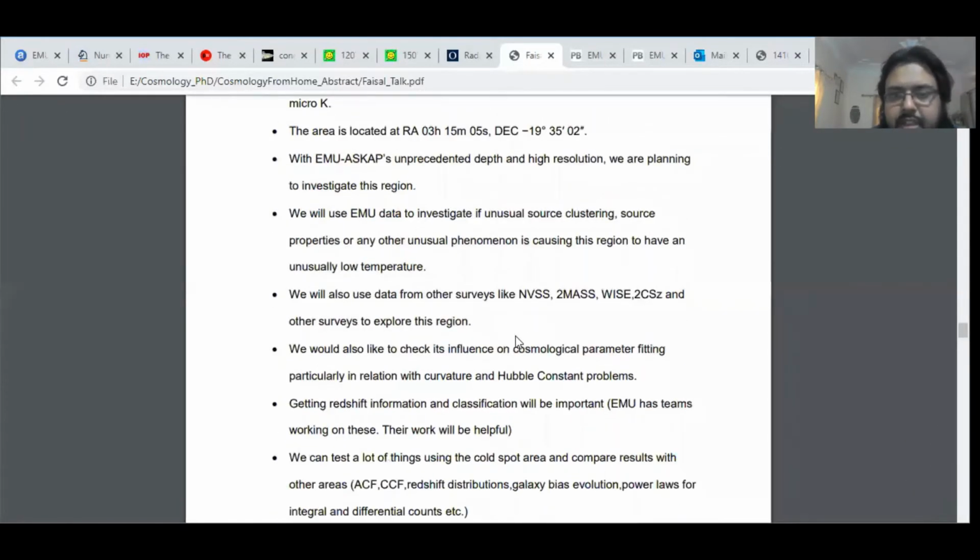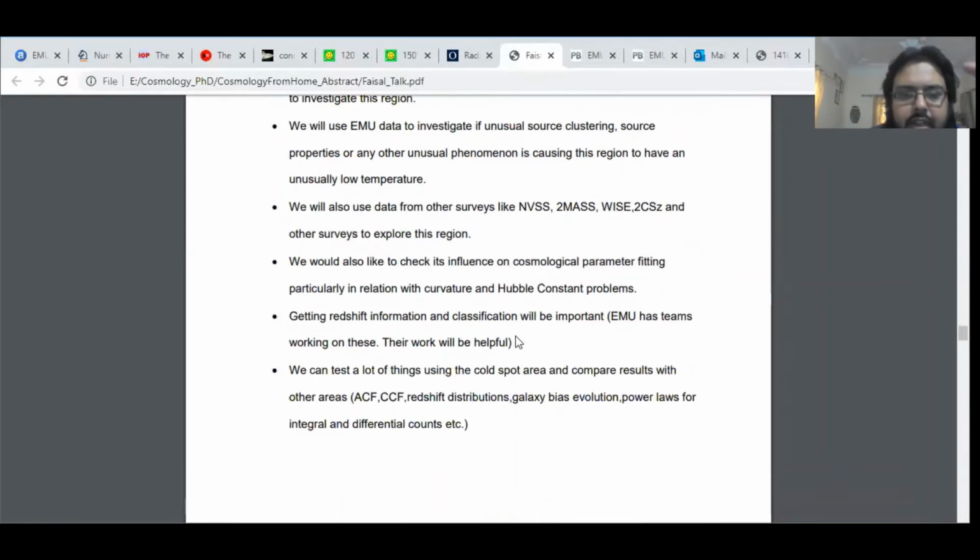EMU's unprecedented depth and high resolution will give us a chance to deeply understand it, which has not been previously understood by a lot of surveys. Even the leading candidates like the ISW effect are not able to explain this phenomenon.